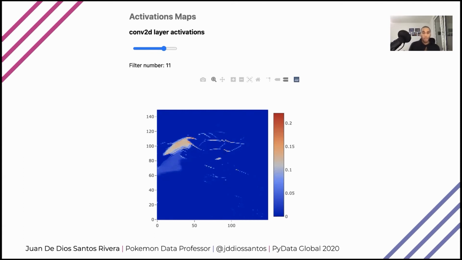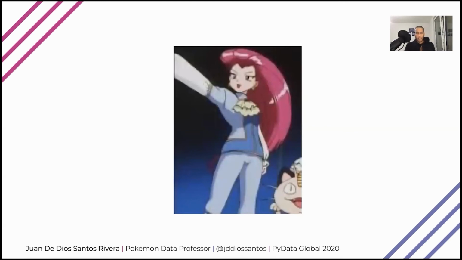And then below that, there's the heat map itself, where I can see the output of my filter and the activation. And here we have the values. The higher the value, the more important that part of the image or that feature is to the classification. And the lower the value, the less important this part of the image is at the time of making the prediction. And now let's see a proper example.